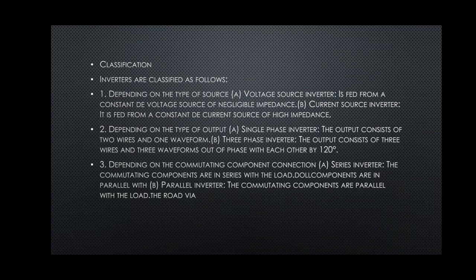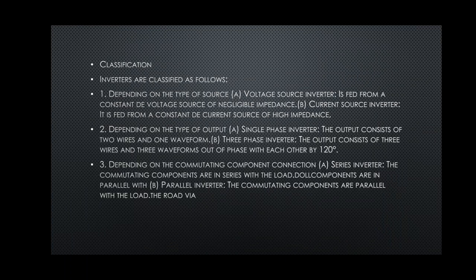The third way to classify the inverters are depending on the commutating components. So commutating components are the components which are used to make the thyristors go in off state. So there are two types of inverters, that is series inverter and the parallel inverter.